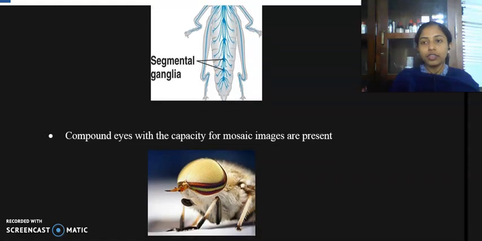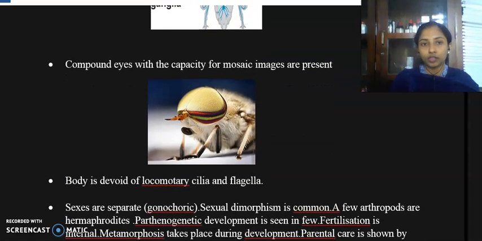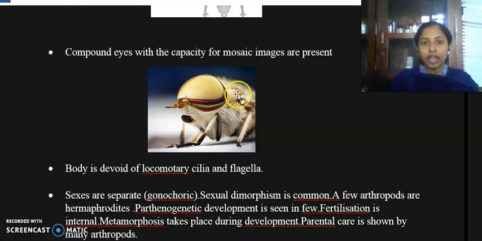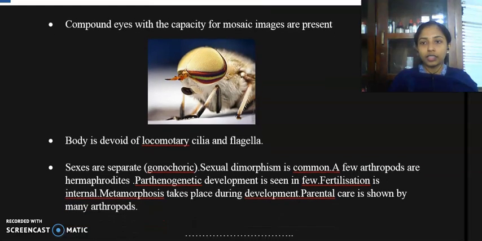And another unique feature is that members of phylum Arthropoda possess compound eyes, and they see through mosaic images. This is not the case of normal vision. Okay, they visualize in mosaic images, and their body is devoid of locomotory cilia and flagella because they possess well defined appendages or legs, so they don't require locomotory cilia and flagella.